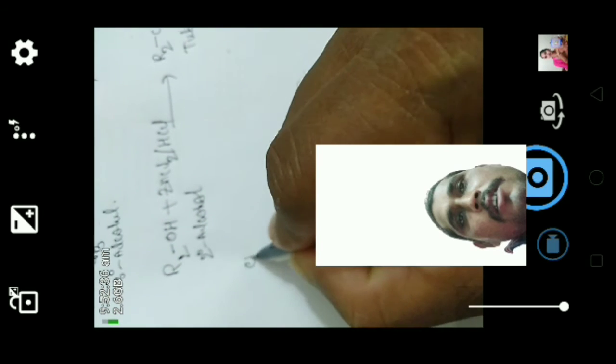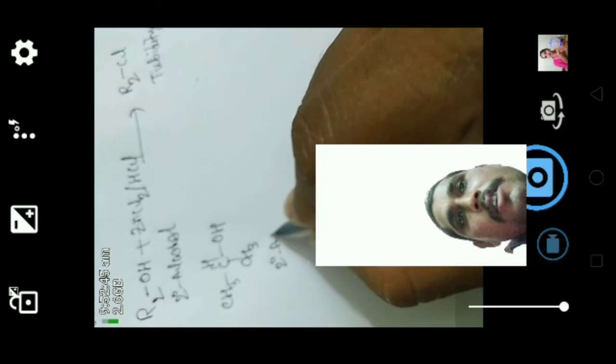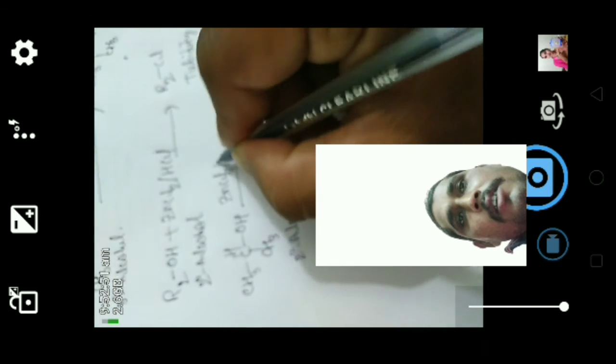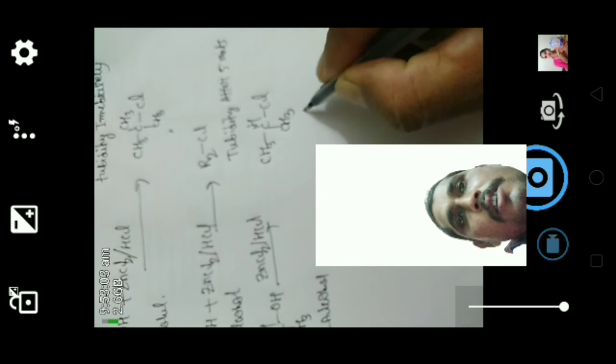When we react it with Lucas reagent, ZnCl2 and HCl, it gives turbidity after 5 minutes.